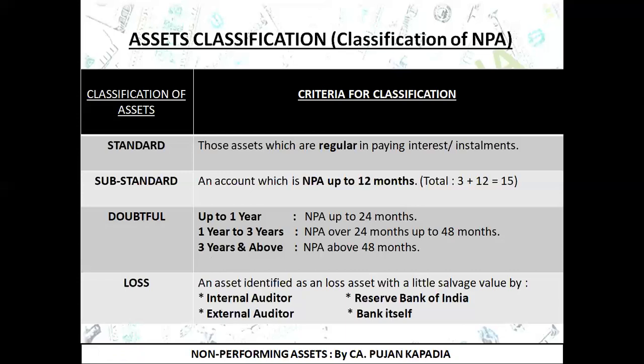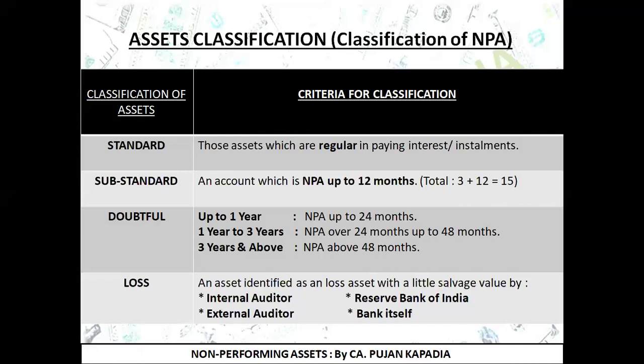Now I am going to the last category of assets, the loss asset. An asset identified as a loss asset with a little salvage value. What does this line basically tell us? When I am identifying an asset as a loss asset, it means I feel that from this particular account I am just going to get a nominal amount.